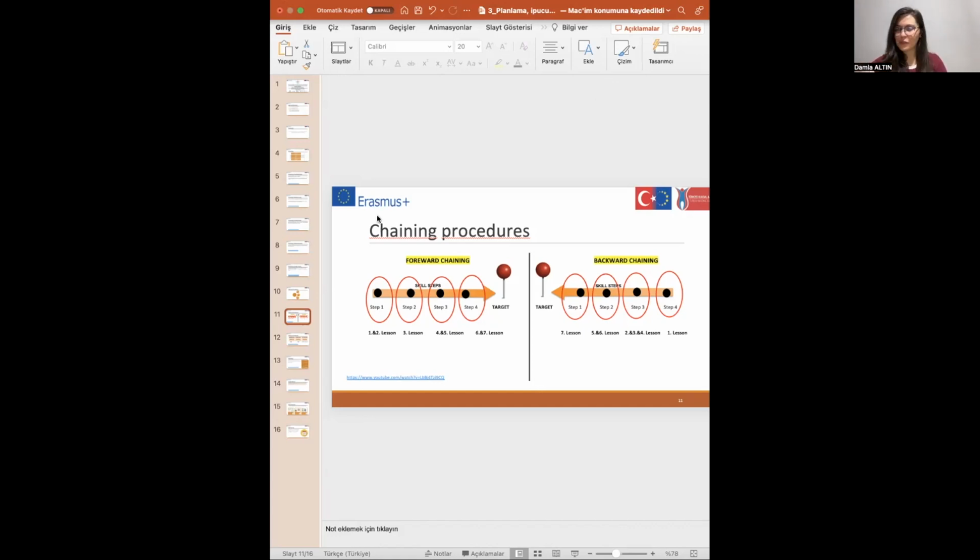Let's have a look at this picture. You can see a target here, and please look at the forward chaining. You want to teach a skill, and this is your goal, this red one. Let's say that this skill includes 4 steps.